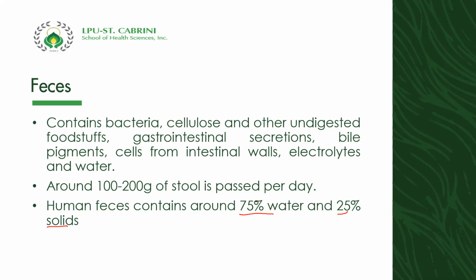It is due to the fact that our stool is 75% water. So if you have a stool excretion greater than 200 grams, that is how much water is being lost from the body.